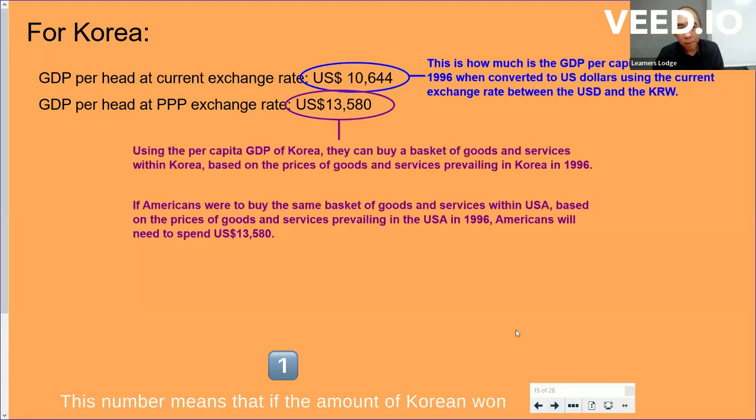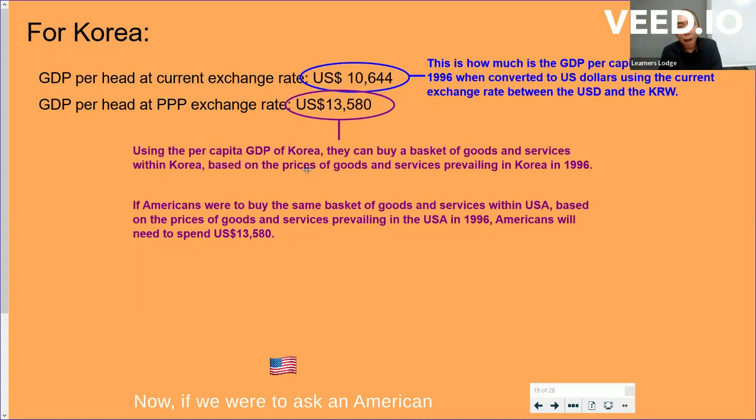This number means that if the amount of Korean won that the Koreans had originally per person, per capita GDP in Korean won, if they use that amount of money to buy a basket of goods and services within Korea, then they end up with a basket of goods and services that they can enjoy in Korea.